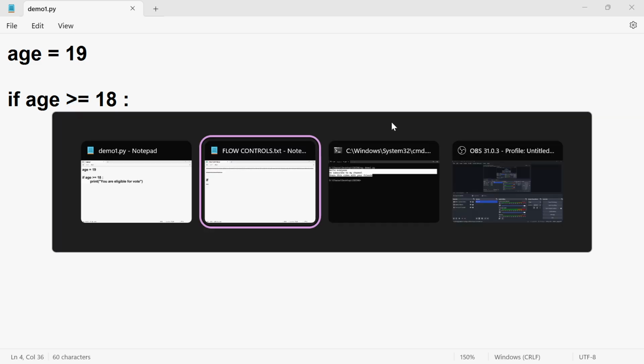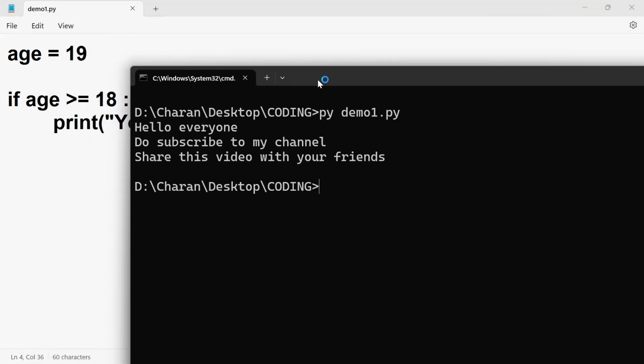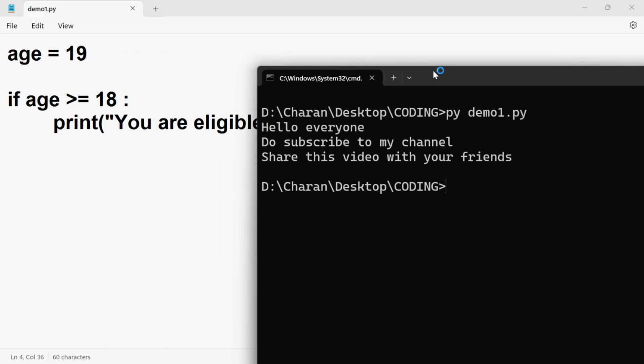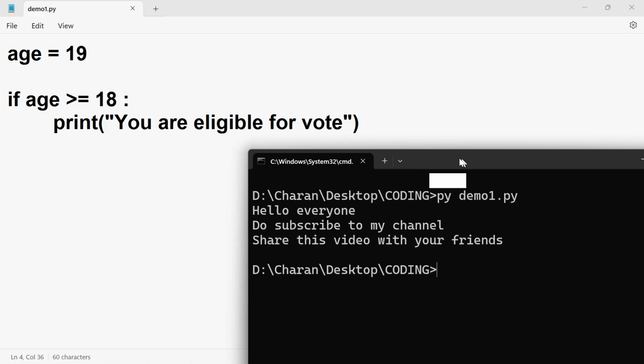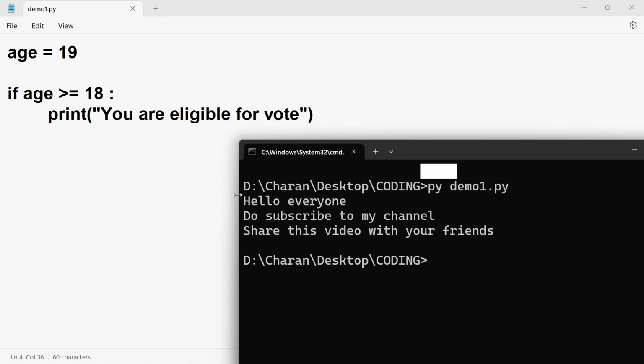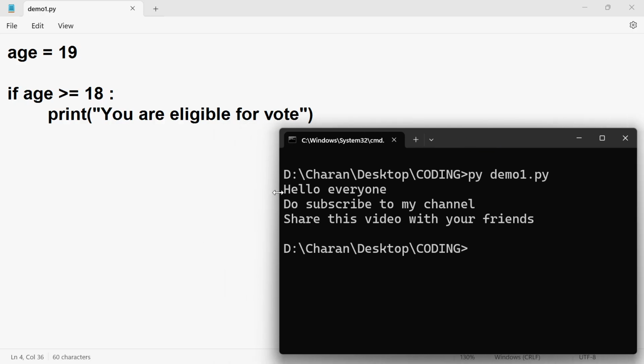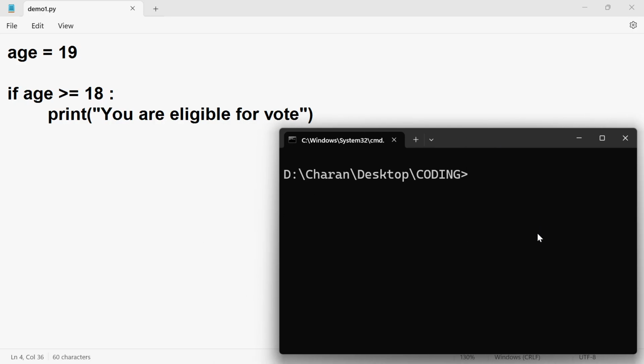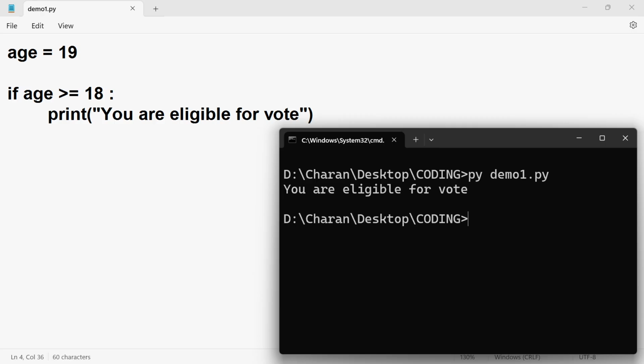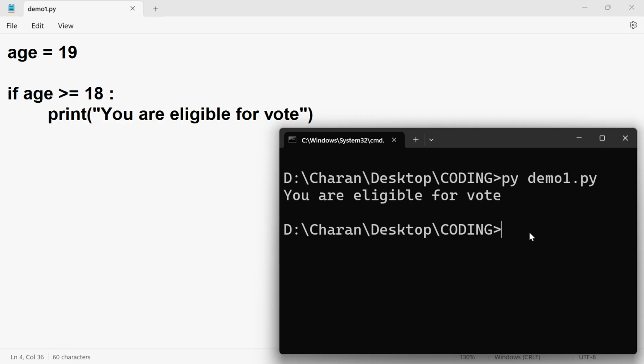Now, let me execute this program. We will get an idea. See how simple it is. I will minimize this one. Now I will execute this program in front of you. We got an output.